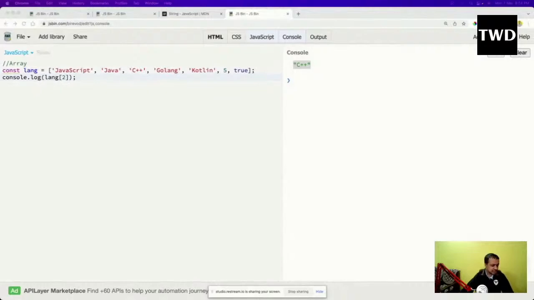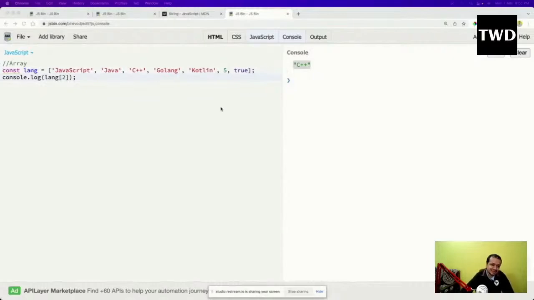Collection of similar data types. Yeah, someone said that a collection of similar data types is an array. That is a typical C++ definition. Okay, C++ or JavaScript definition, Java definition maybe.